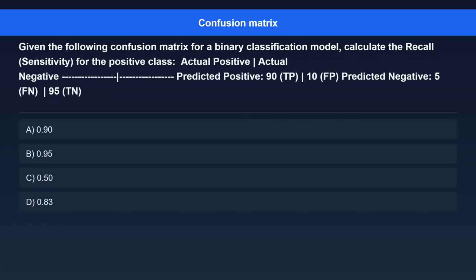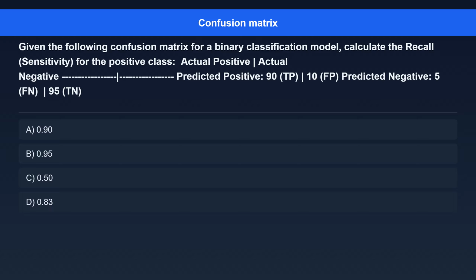Question 6. Given the following confusion matrix for a binary classification model, calculate the recall, sensitivity, for the positive class. Actual positive, actual negative. Predicted positive, 90 TP.